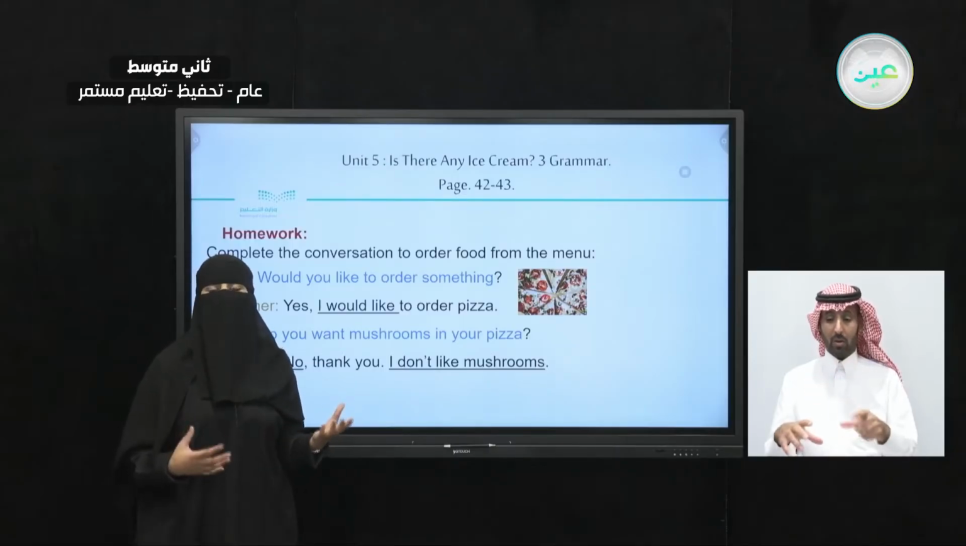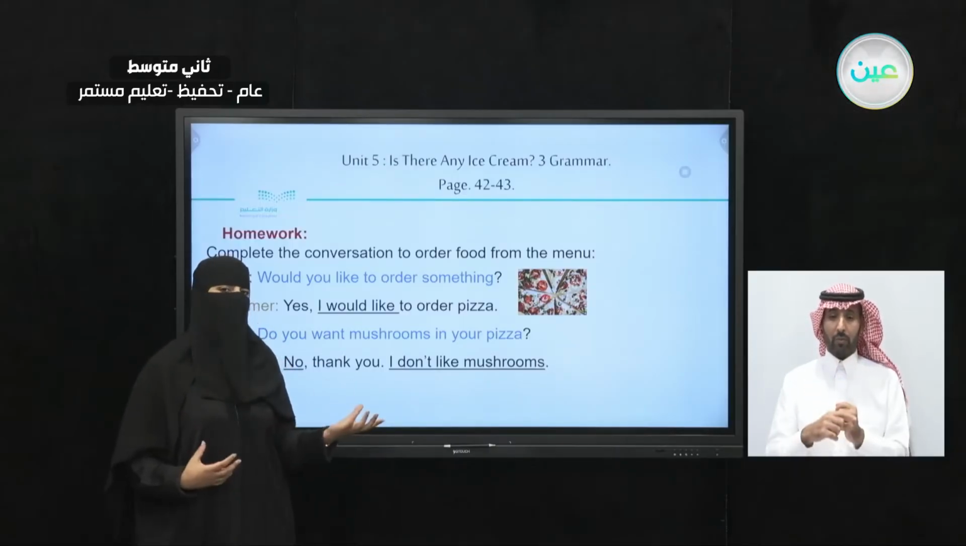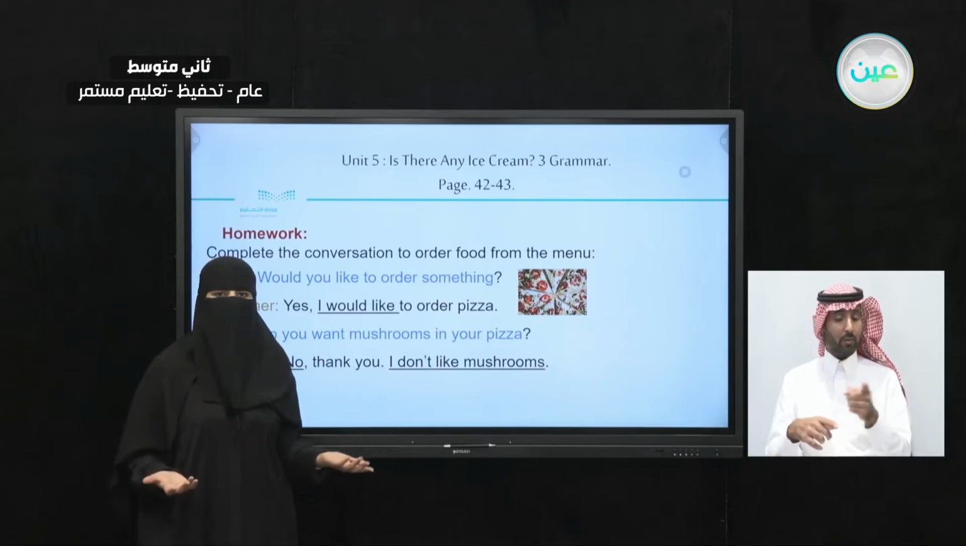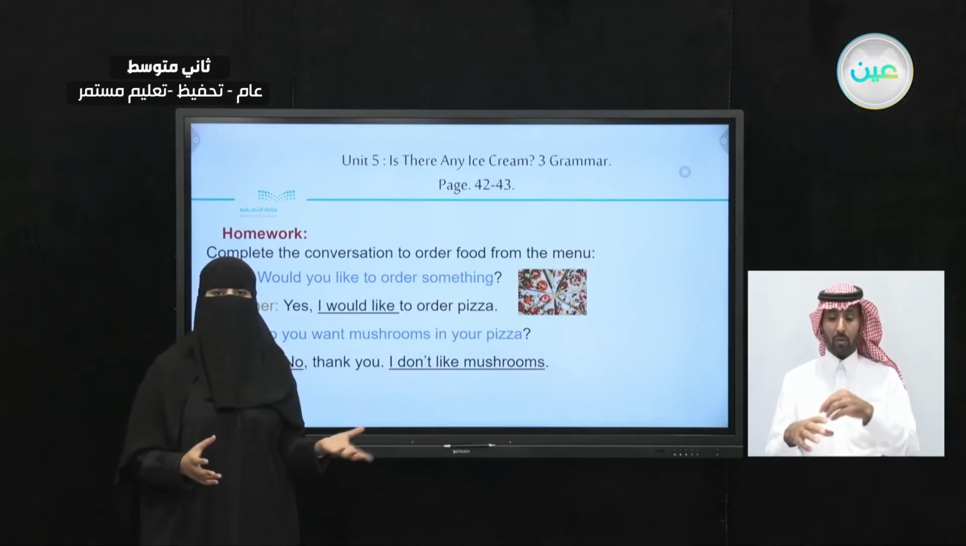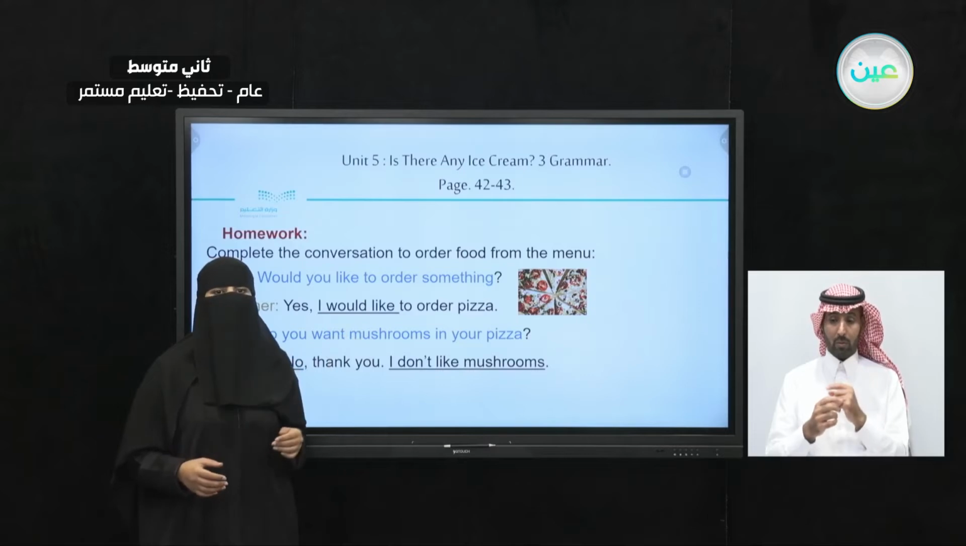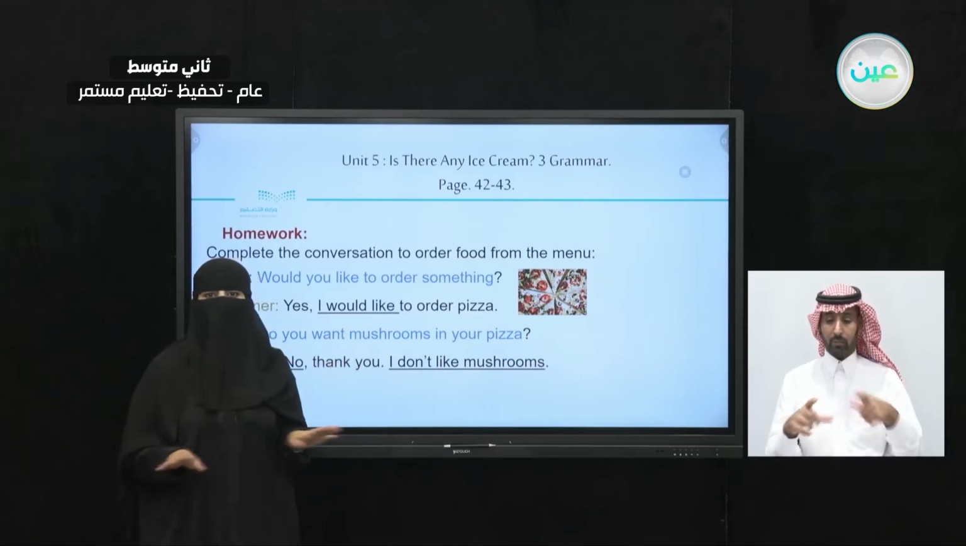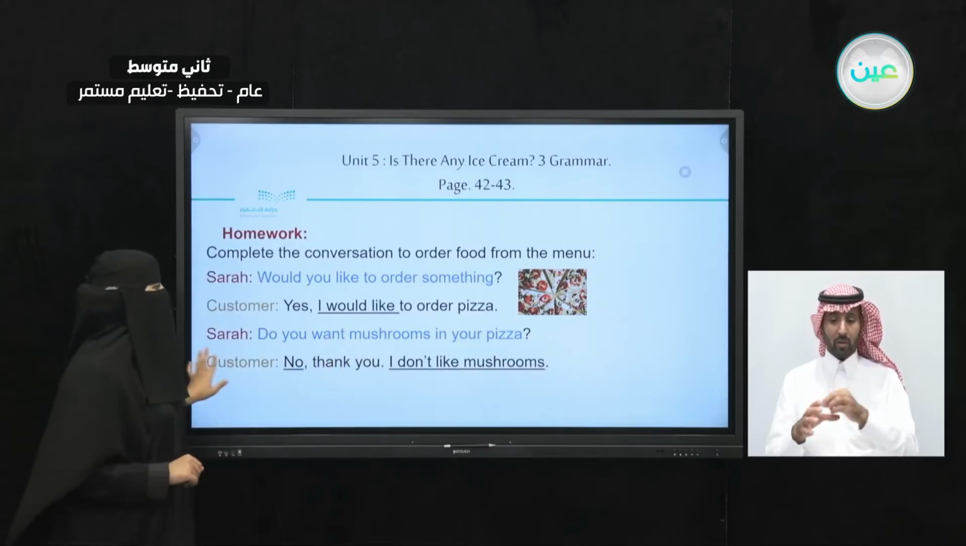So this is a preference. The person said that they don't like the mushrooms. They don't want it in their pizza. So they did modify the order to have a pizza without mushrooms. Now, let's take a look.